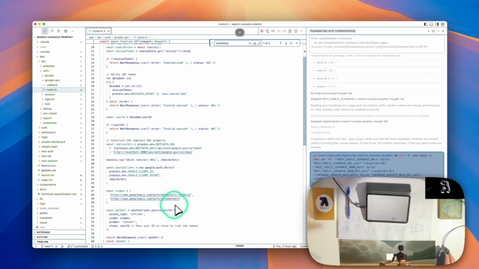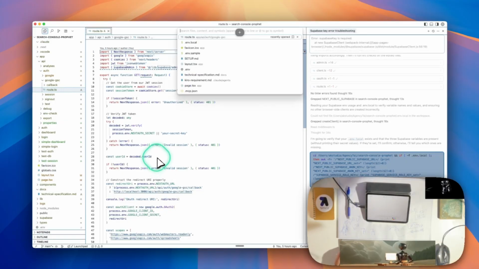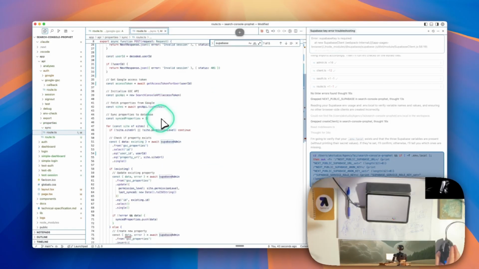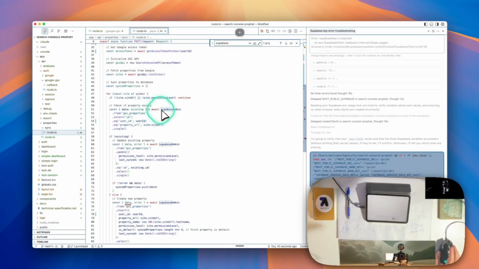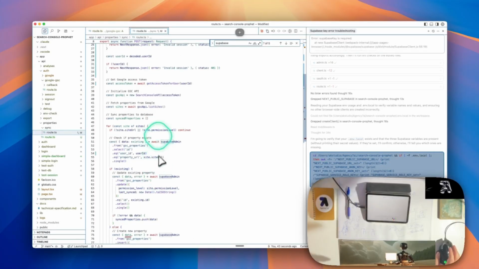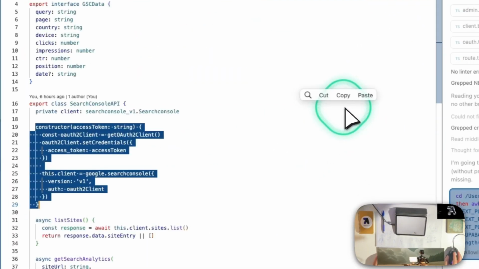OAuth2 client, webmasters. I think that's the scope for Google Search Console. Okay, that's good. And then the properties is going to be route sync. This is just checking users. This is checking new Search Console API access.